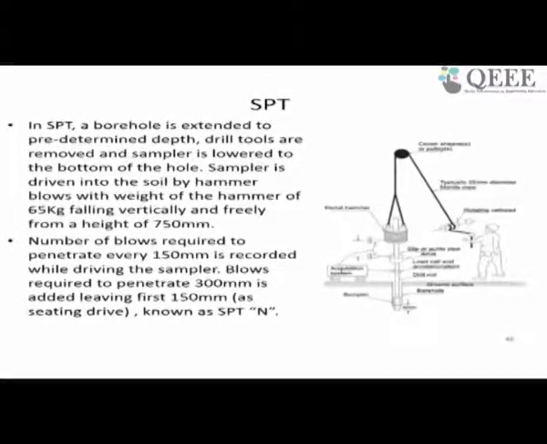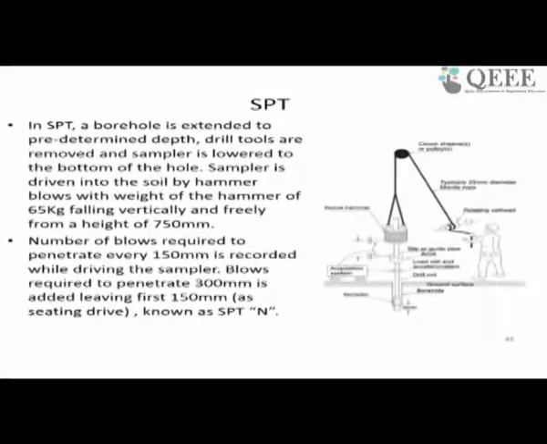So the number of blows required to penetrate every 150 millimeter is recorded while driving the sampler, and the blows required to penetrate 300 millimeter are added, leaving the first 150 millimeter as seating drive.